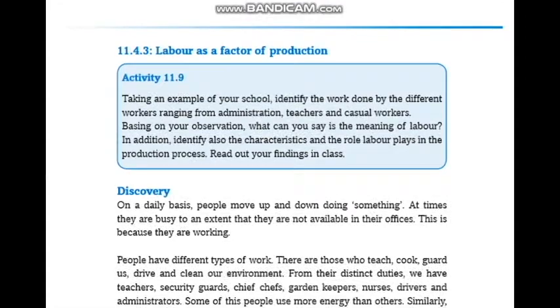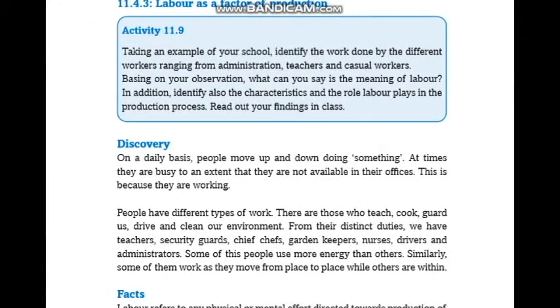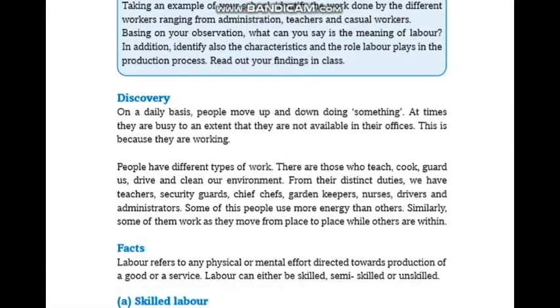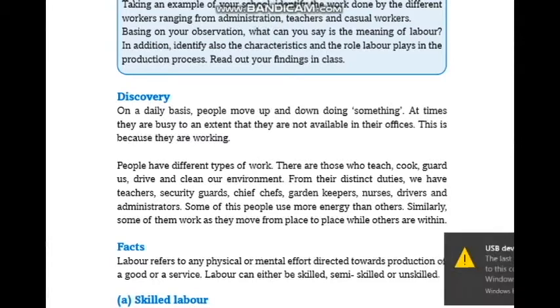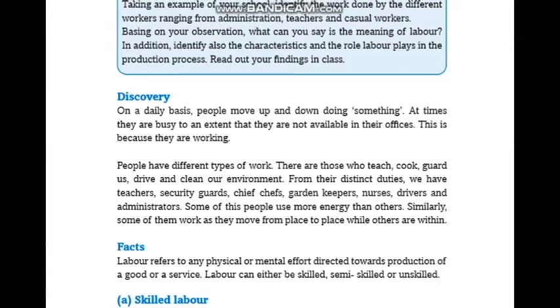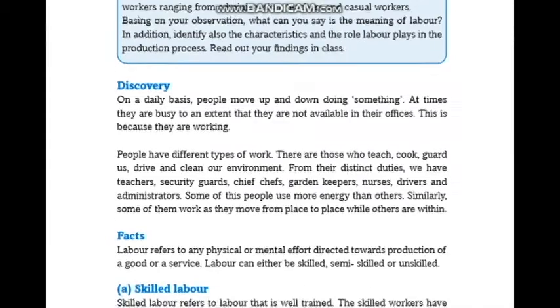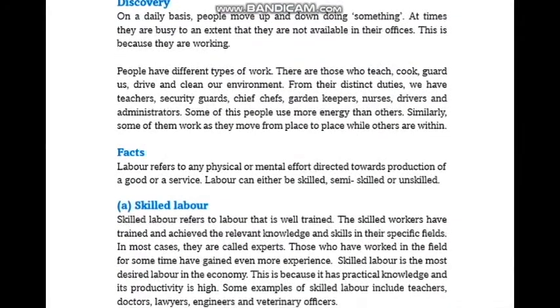What is labor as a factor of production now? On a daily basis, people move up and down doing something. At times, they are so busy that they are not available in their offices. This is because they are working. People have different types of work.